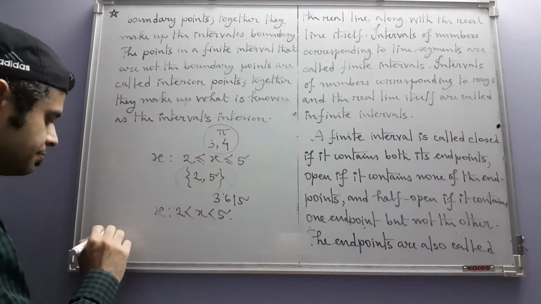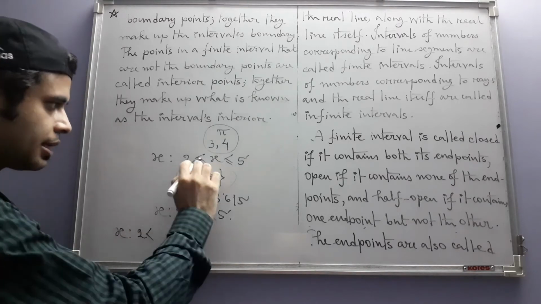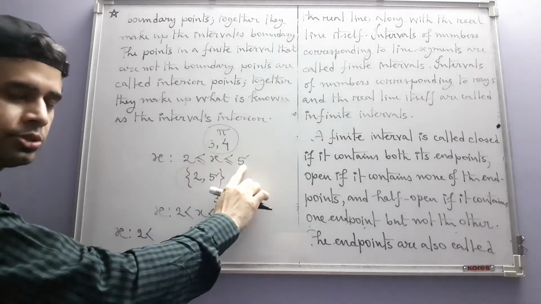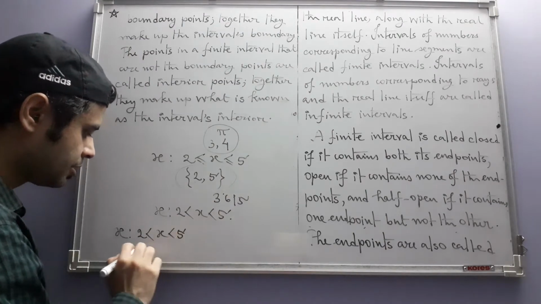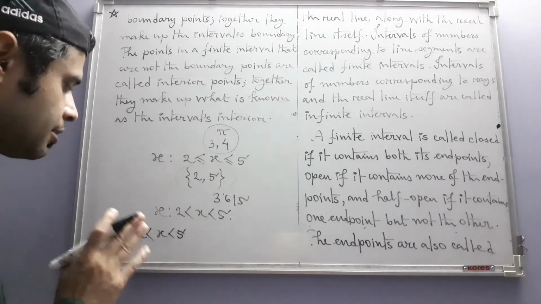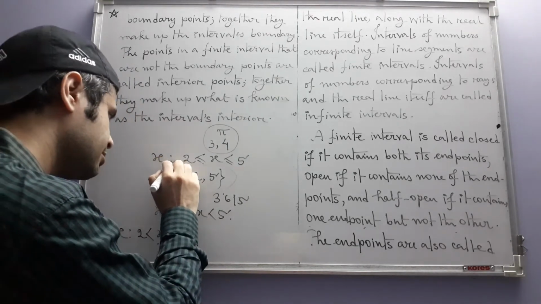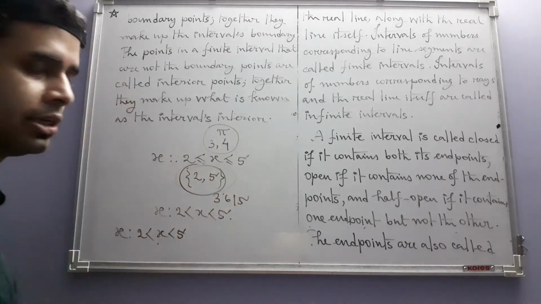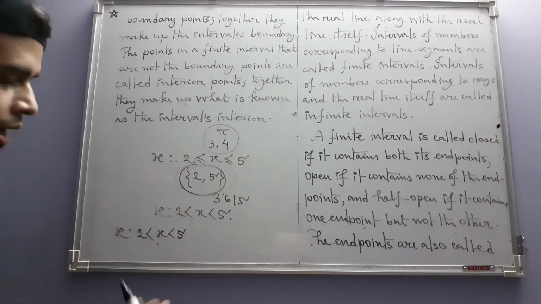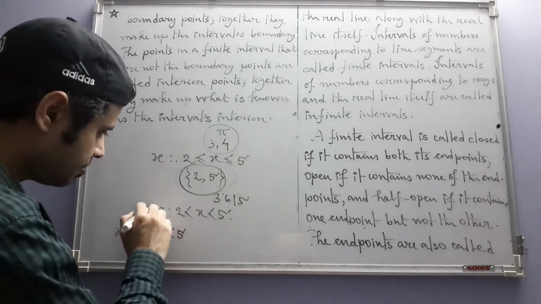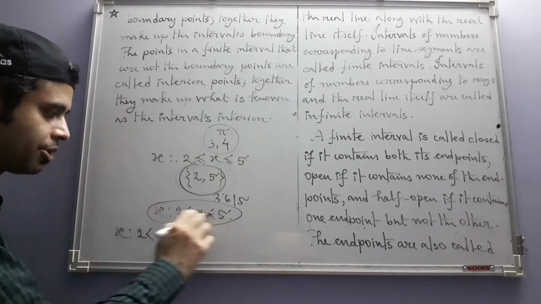For example, for this interval, this is a closed interval because it contains both its boundary points. This is an open interval, it contains none of its boundary points, but the boundary points are there, and for this interval, just like this interval, this same set is the boundary, and the same points are the boundary points, which are nothing but the end points, and this same set is also the interior of this set. These points are interior points.